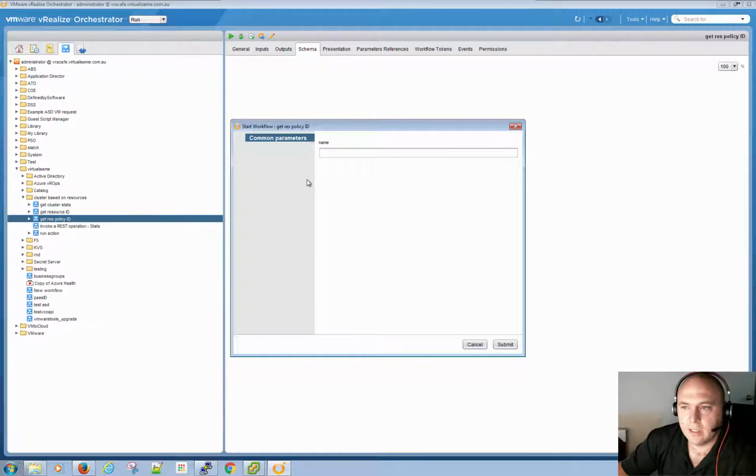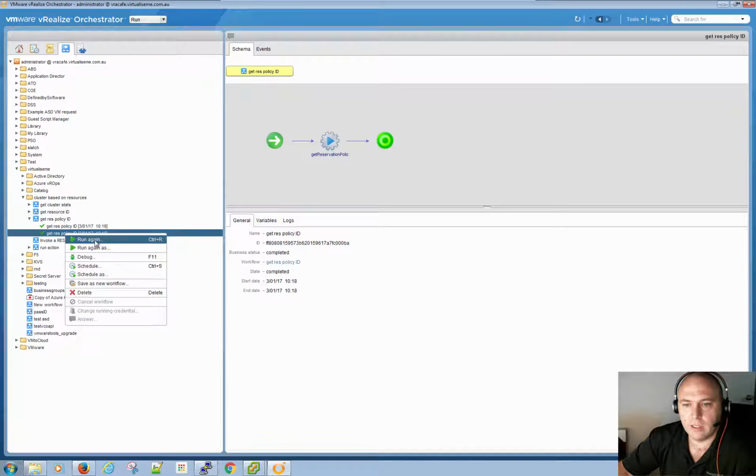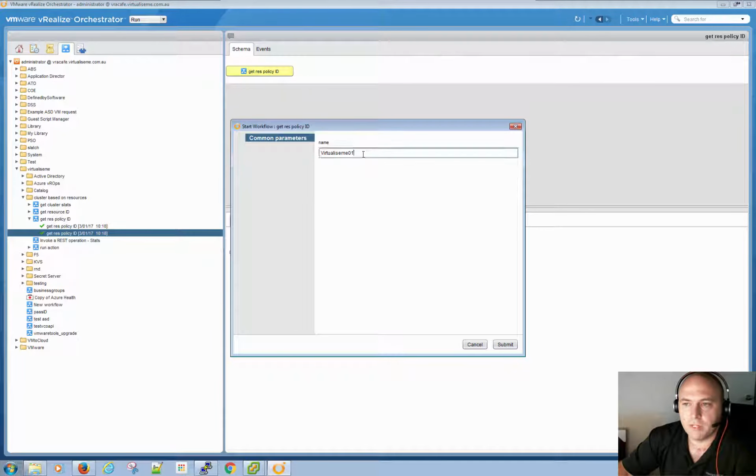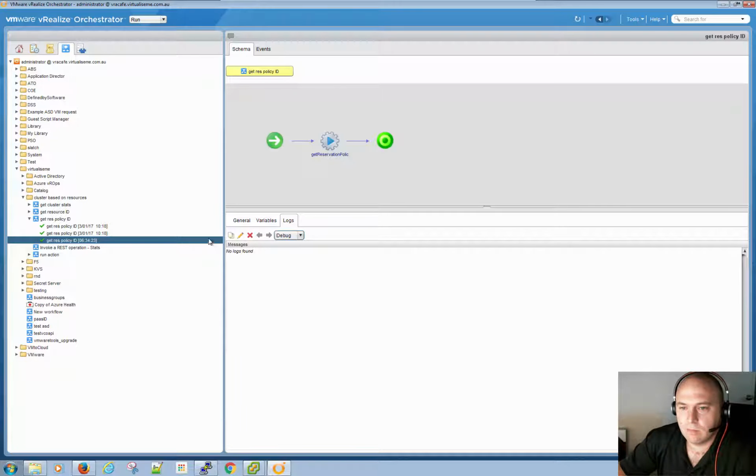I knew what my IDs were, so I put in the name of the reservation policy, which I've forgotten at the moment, and it will spit me back the ID of that name.